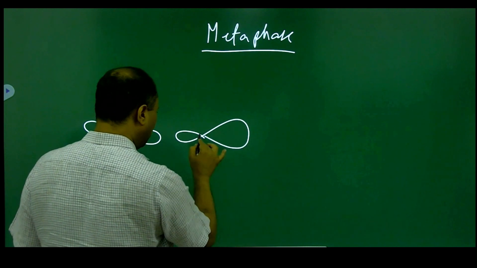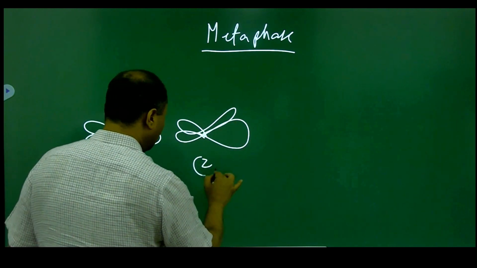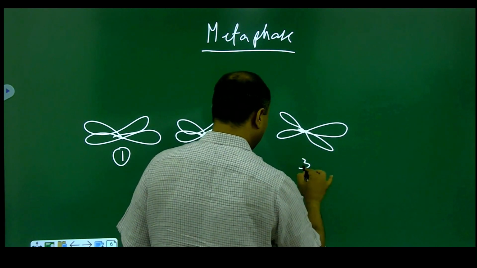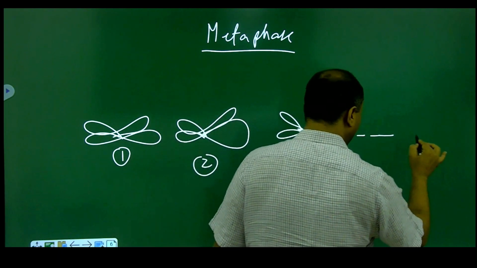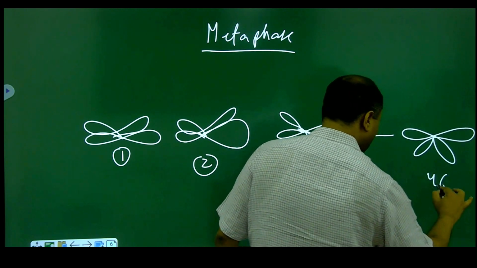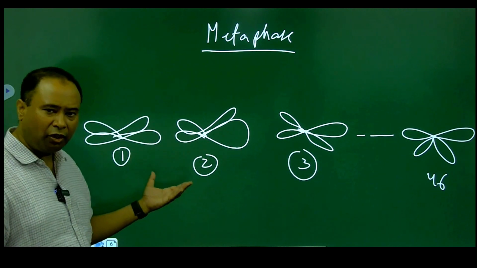This is chromosome number 1. This is chromosome number 2. This is chromosome number 3. Similarly, up to 46 chromosomes. This is chromosome number 46. So you can see here the number of chromosomes in the metaphase will still remain 46 only.